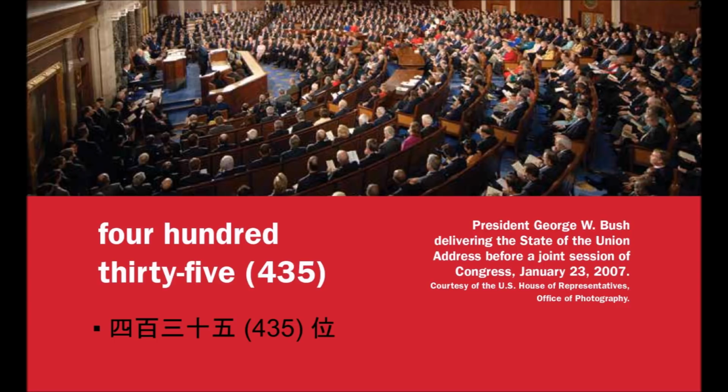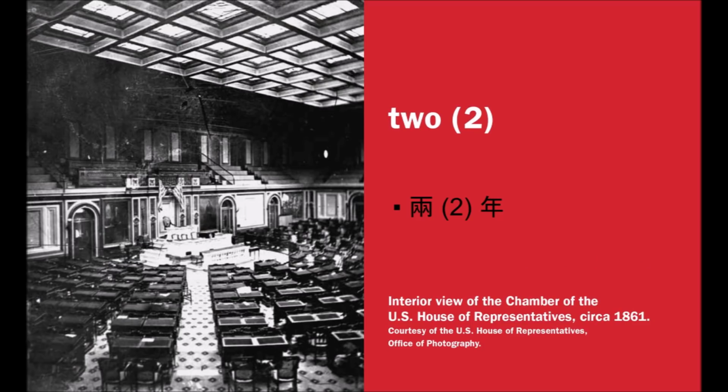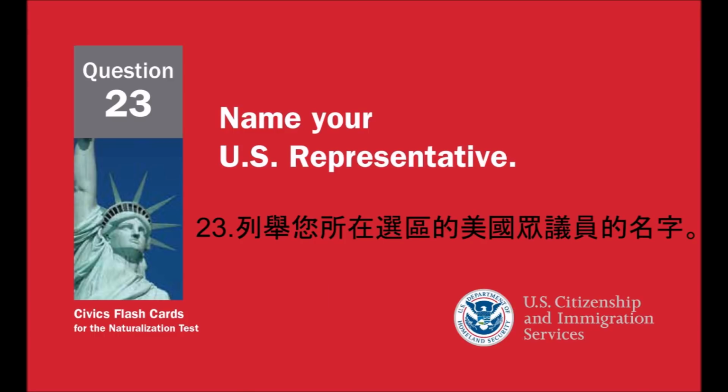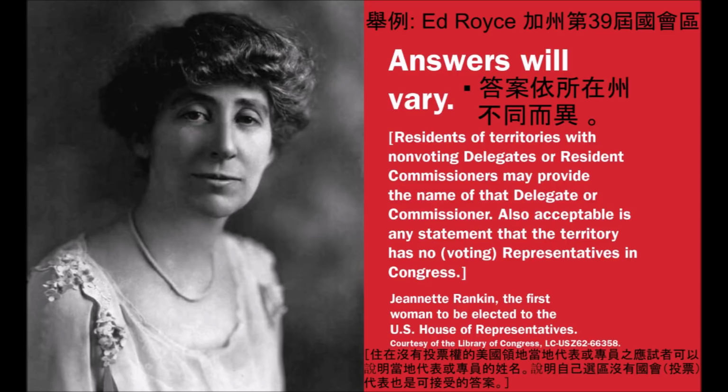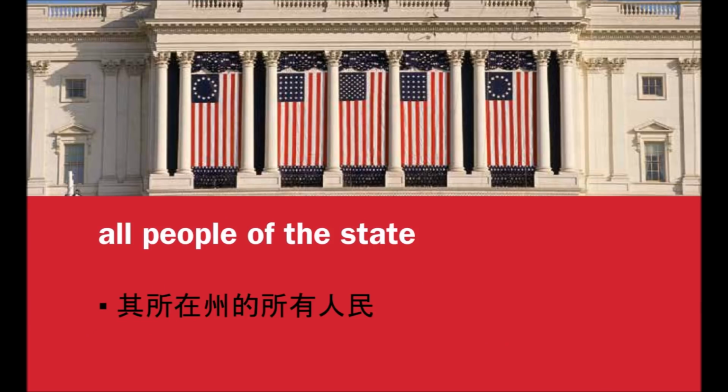The House of Representatives has how many voting members? 435. We elect a U.S. representative for how many years? 2. Name your U.S. representative. Answers will vary. Residents of territories with non-voting delegates or resident commissioners may provide the name of that delegate or commissioner. Also acceptable is any statement that the territory has no voting representatives in Congress. Who does a U.S. Senator represent? All people of the state.